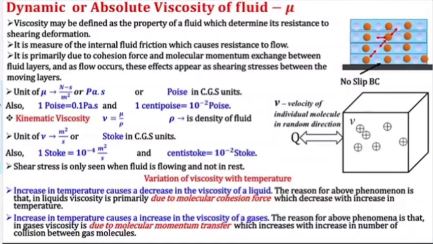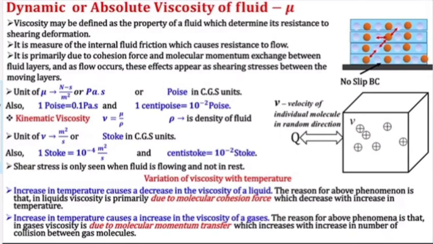So there are two phenomena, cohesion force and molecular momentum. Cohesion force is because of adjacent layer intermolecular force, like this. But in momentum exchange, it may happen from any layer, the molecule will go to some other layer, it will exchange momentum, and it will try to reduce the velocity of that layer.